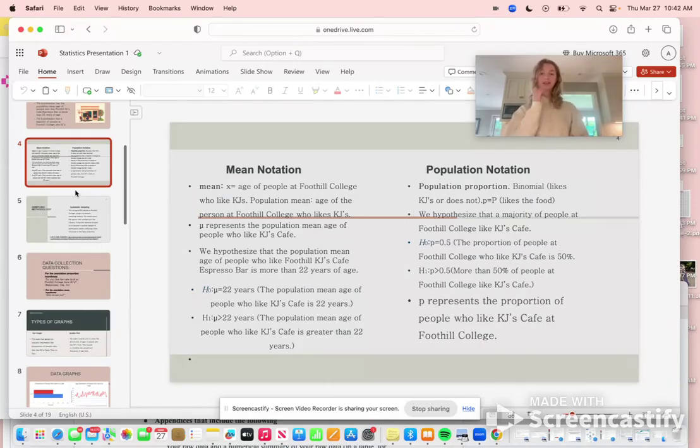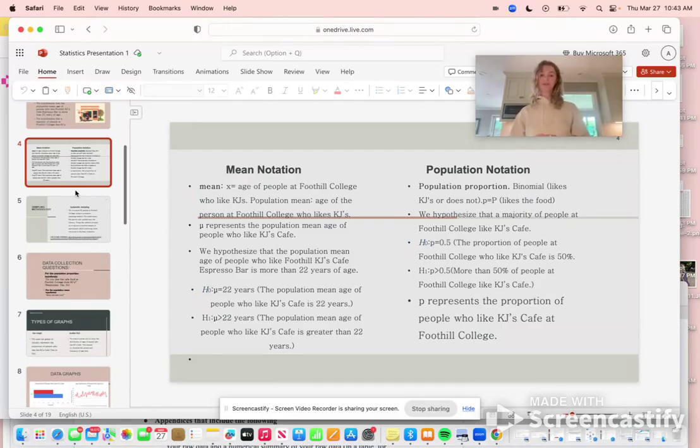The population mean is the age of the person at Foothill who likes KJ's. Mu represents the population mean age of people who like KJ's Cafe. So we hypothesized that the population mean age of people who like Foothill KJ's Cafe espresso bar is more than 22 years of age. So our null hypothesis, mu equals 22 years.